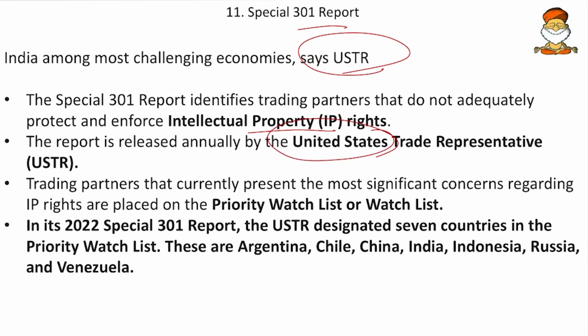Then the trading partners that currently present the most significant concerns regarding IPR rights are placed on the Priority Watch List or the Watch List. So the countries who are troublemakers in this patenting regime are placed under these two lists. Mostly India will be in these lists, so we see whether it is there or not. In its 2022 Special 301 Report, USTR designated 7 countries in the Priority Watch List. These are Argentina, Chile, China, India, Indonesia, Russia, and Venezuela. So India is in the Priority Watch List.